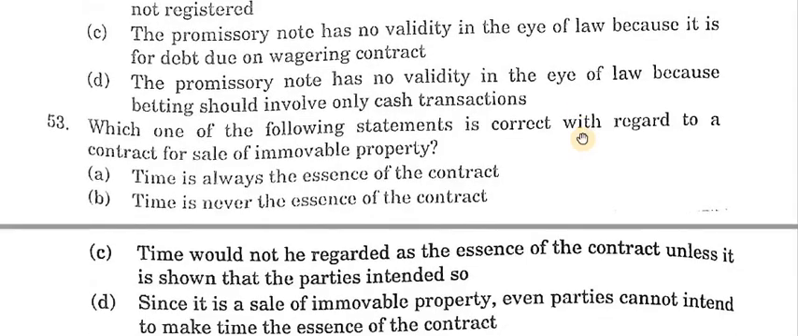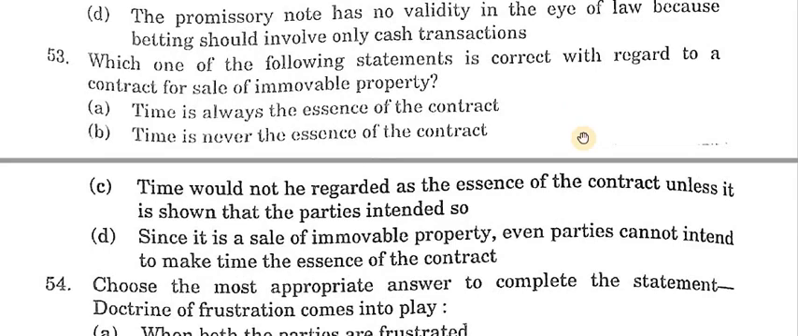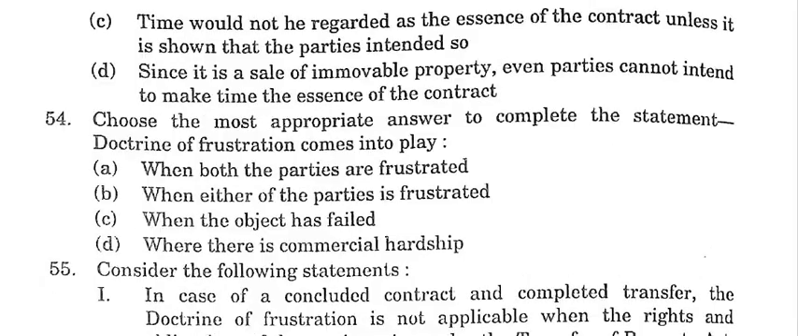Next question is 53. Which one of the following statements is correct with regard to a contract for sale of immovable property? Answer is C. Time would not be regarded as the essence of the contract unless it is shown that the parties intended so. Next question 54. Choose the most appropriate answer to complete the statement: the doctrine of frustration comes into play. Answer is C, when the object has failed.